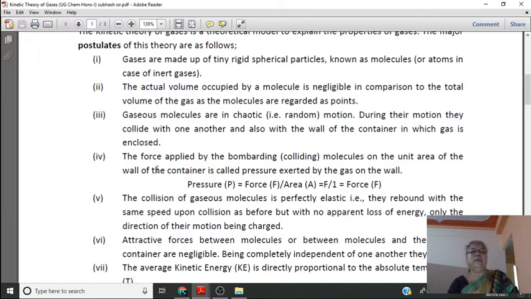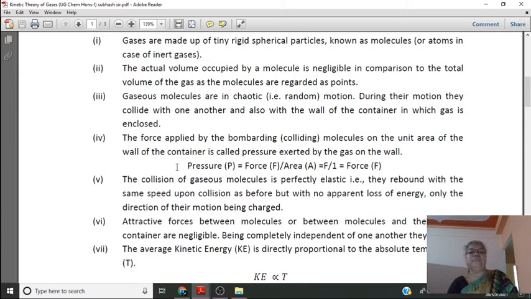I repeat, the force applied by the bombarding or colliding gas molecules on the unit area of the wall of the container is called the pressure exerted by a gas on the wall, and that pressure is given by the formula pressure P equals force F divided by area.